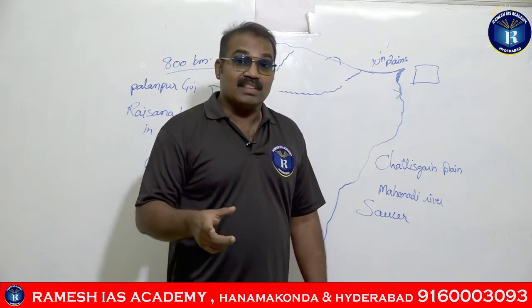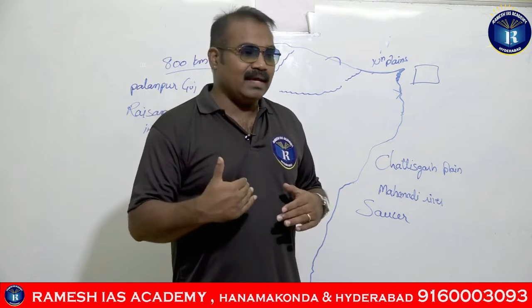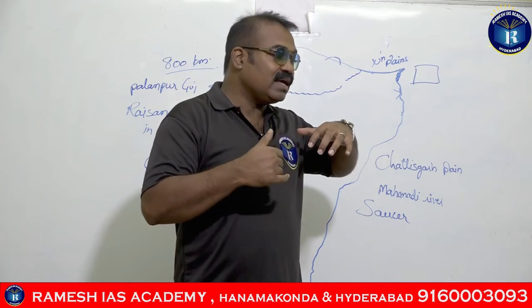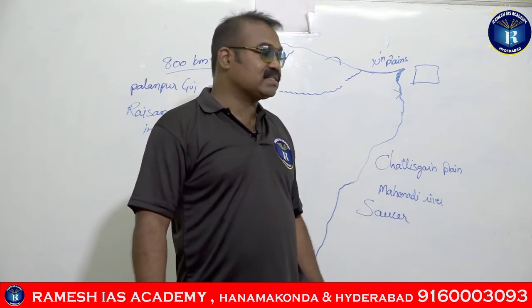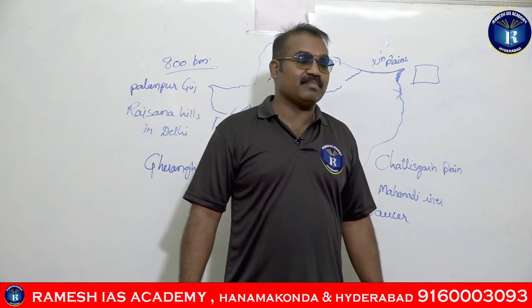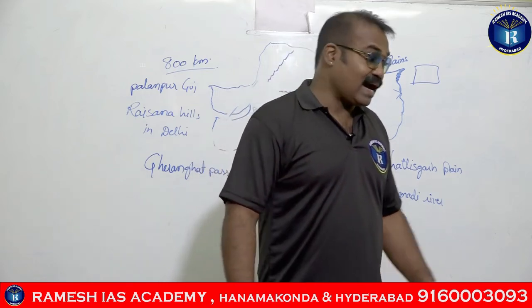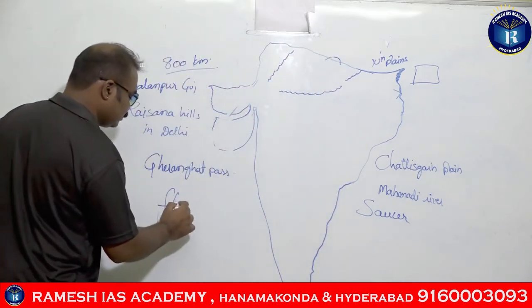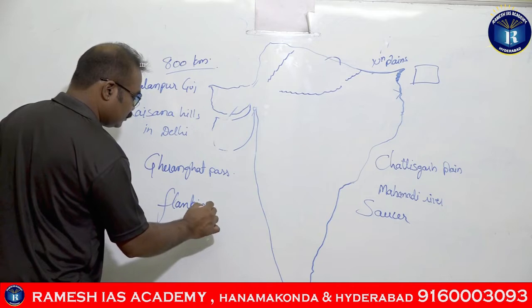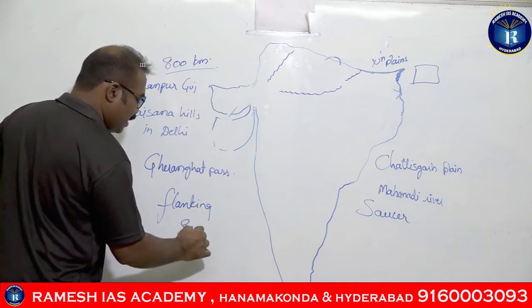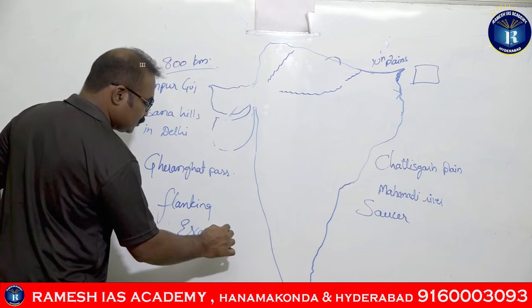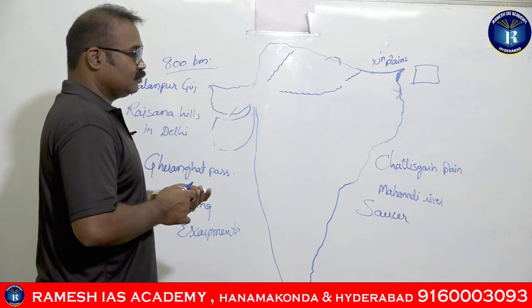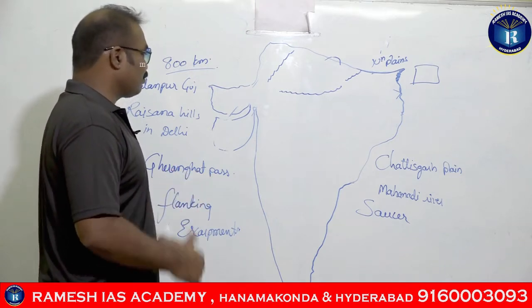The option was that the Vindhyas are flanking, in the form of escarpments, on the northern banks of the river Narmada.